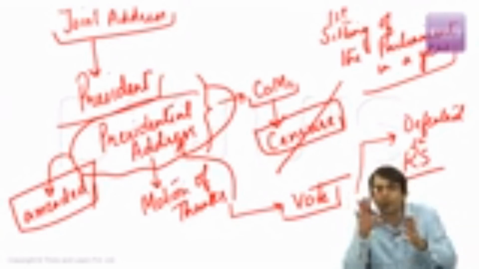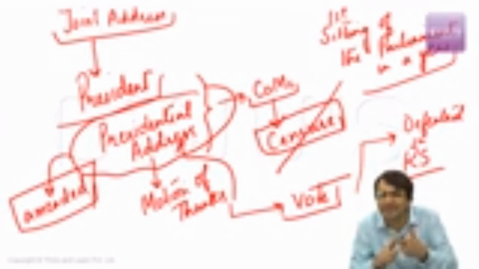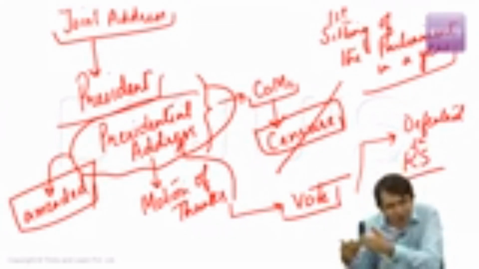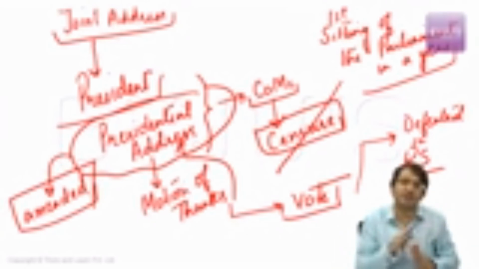Now, if this address is defeated in Lok Sabha, it involves censure. If it is defeated in Rajya Sabha, nothing will happen, because the Council of Ministers are accountable to Lok Sabha. But at the same time, we see that this presidential address can be amended. It may not be amended in Lok Sabha because the government has a majority there, but it may be amended in Rajya Sabha because in Rajya Sabha, the government does not command a majority of its own. And in that case, we have seen 5 times in the past, this presidential address has been amended.